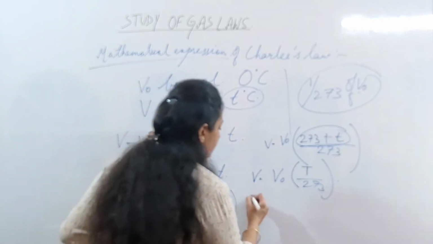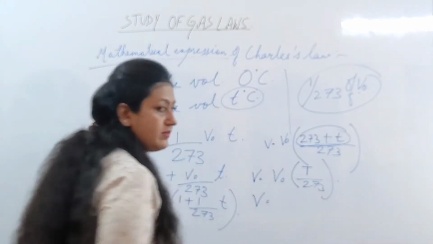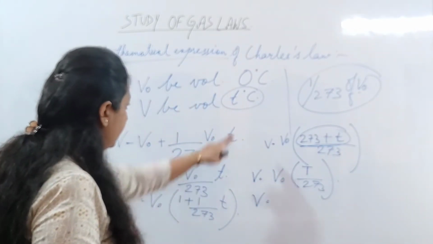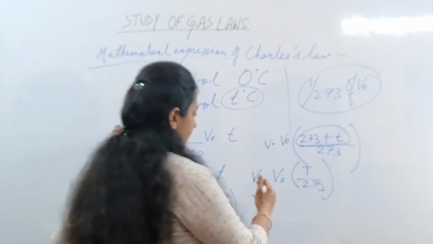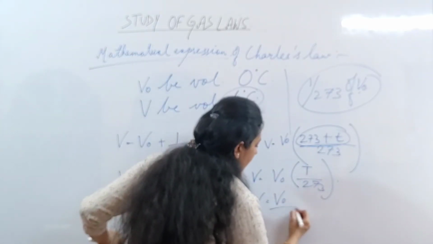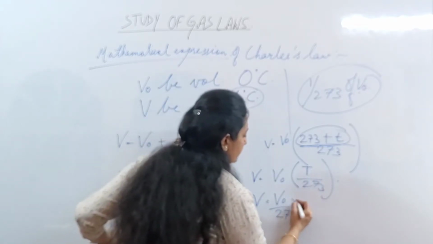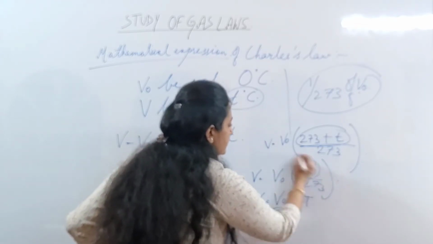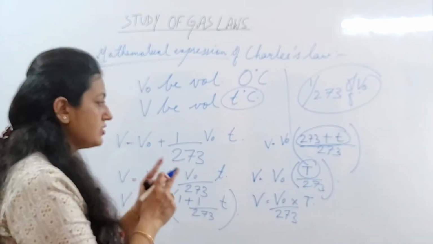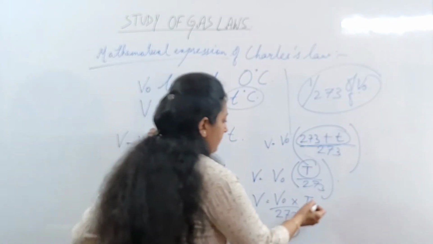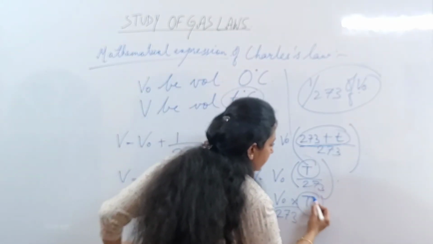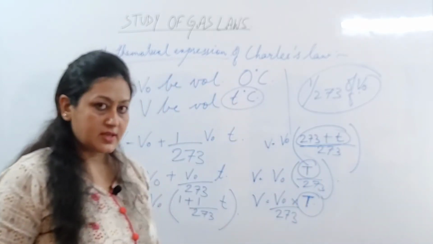Clear? So, what is the volume of the given mass of a gas at T degree centigrade temperature? That is V is equal to V naught by 273 into T. And what is this T here? This is the temperature in the Kelvin scale. This is very important. This capital T is the temperature in the Kelvin scale.